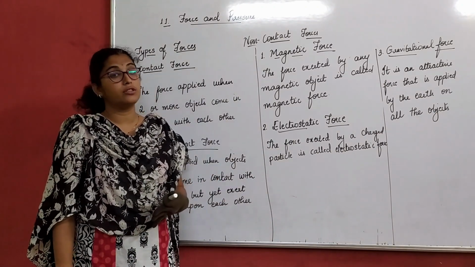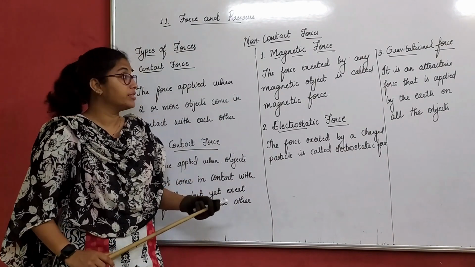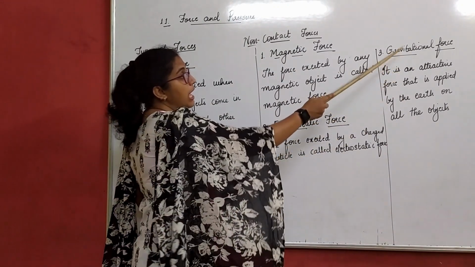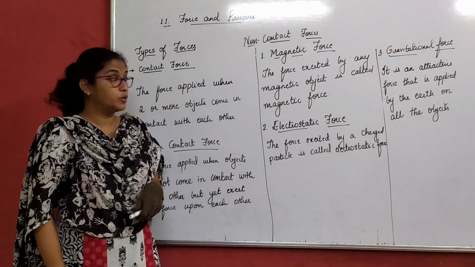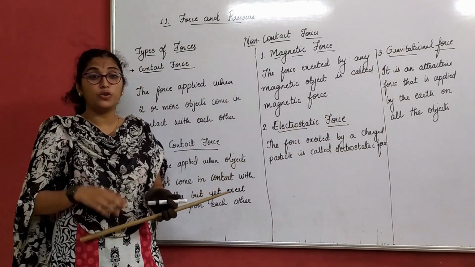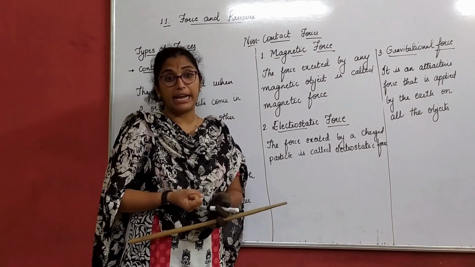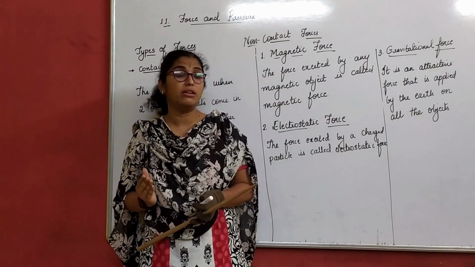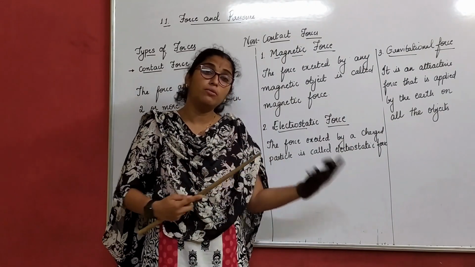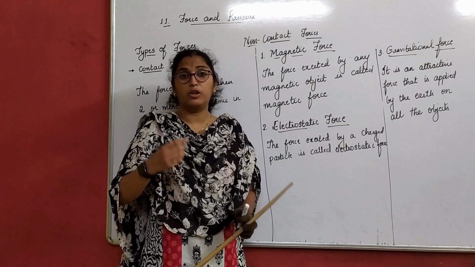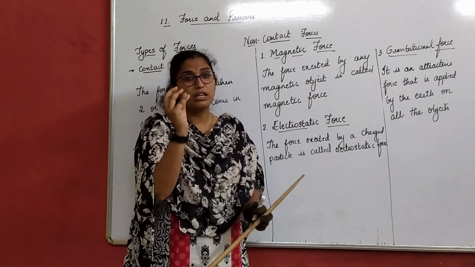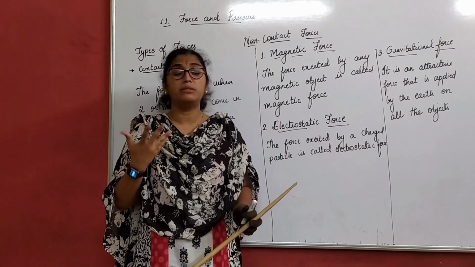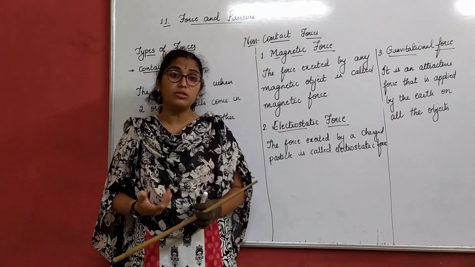So those forces are known as non-contact forces, which are magnetic force, electrostatic force and gravitational force. Now what is a magnetic force? Now we all know what a magnet is, right? You have seen different types of magnets either in your school laboratories or at your home or anywhere else. So we have come across a bar magnet, then a cubical one, a spherical one, different shapes of magnets. You even sometimes play with magnets. So what do you see here?